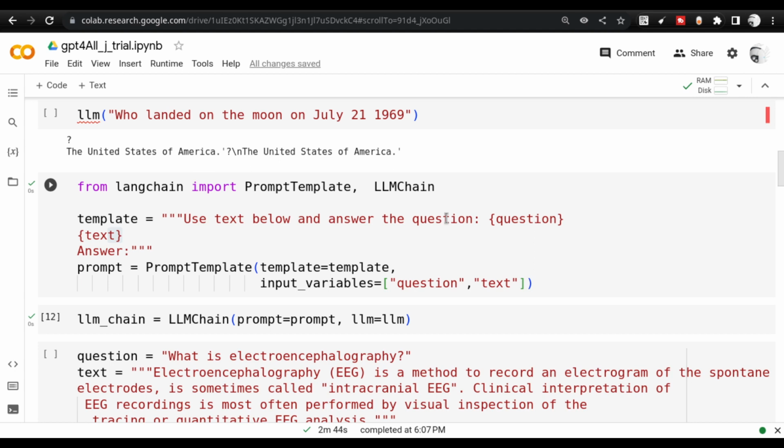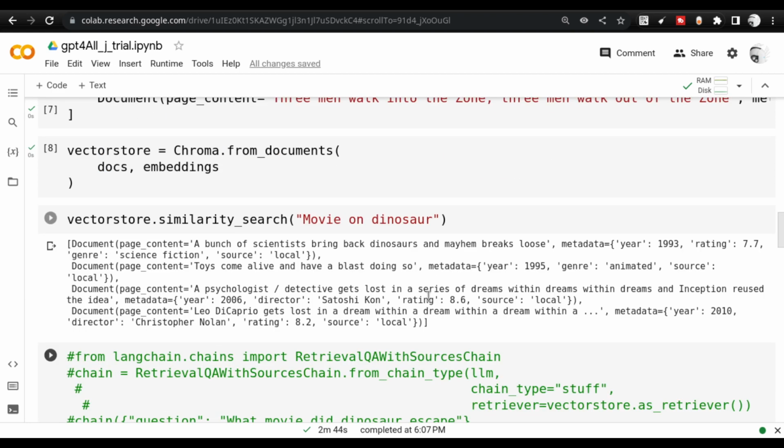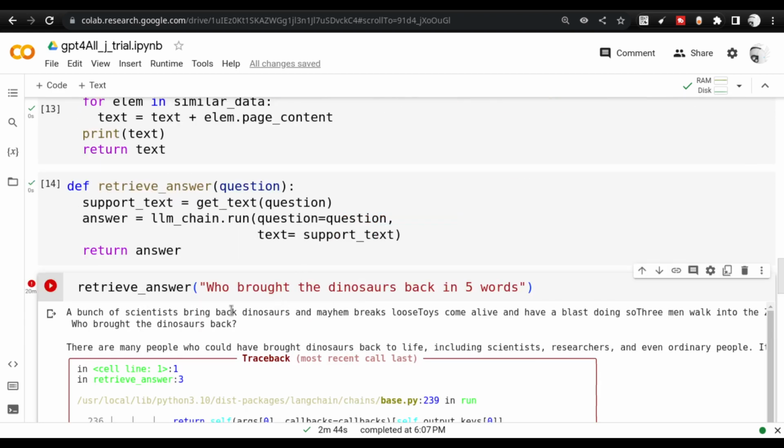There is a separate video where I discuss instruction tuning using txt instruct. You guys can take a look at that. So when you have such a model, it is a good output, right? I am not going into how I have done these things yet. I will just show you the output. So the output is still good.